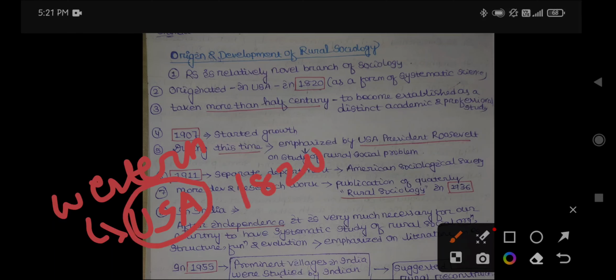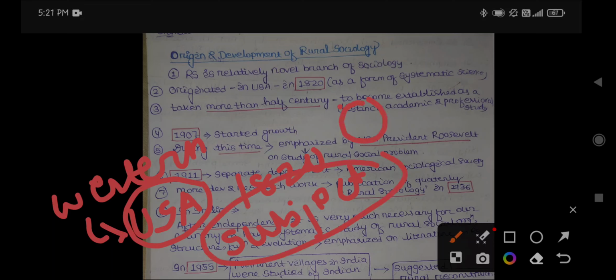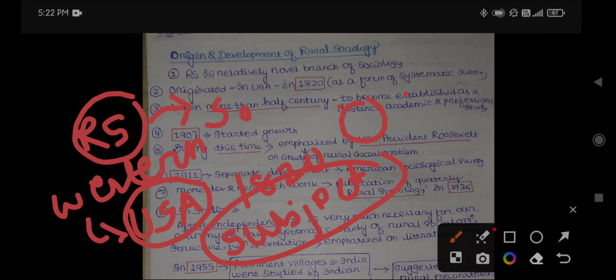When a discipline originates, it originates as a subject matter, or we can say as a branch of the main discipline, that is sociology. Likewise, when rural sociology originated, it originated as a branch of sociology, not as an independent branch. Rural sociology developed through the development of sociology.